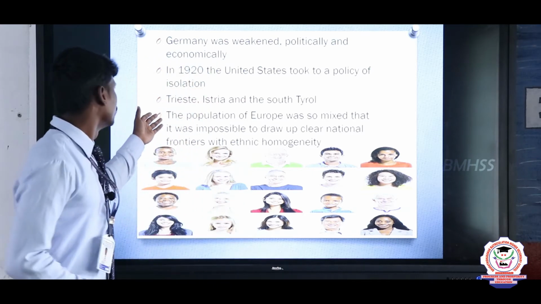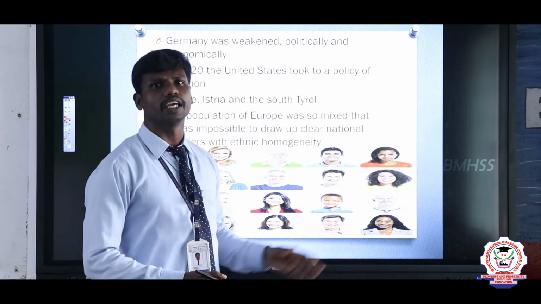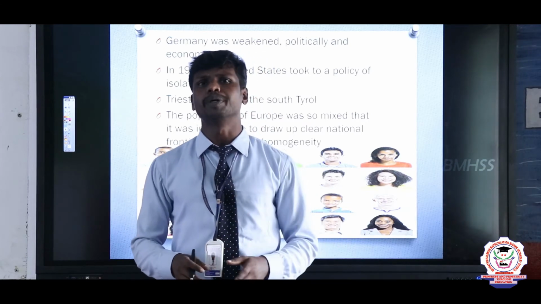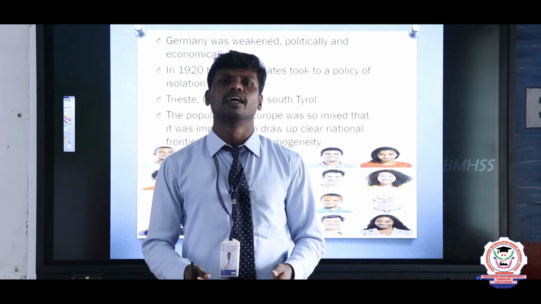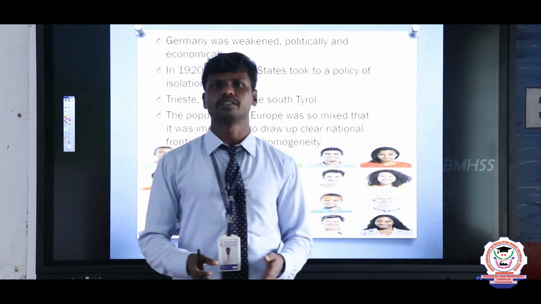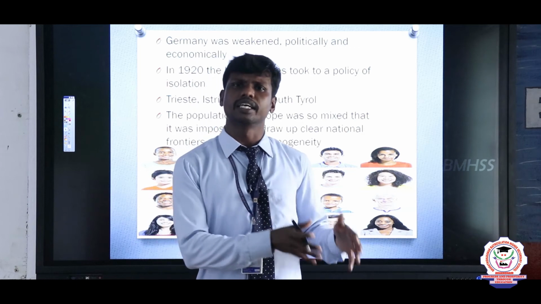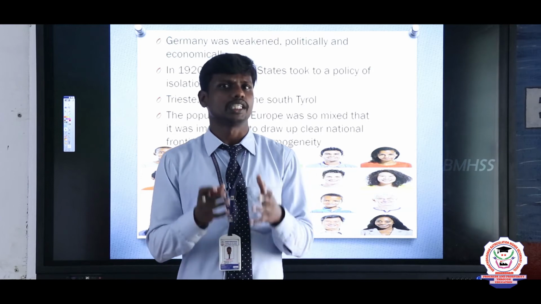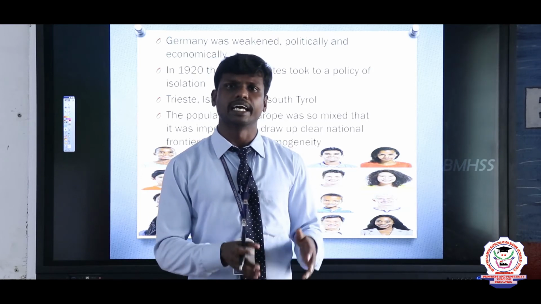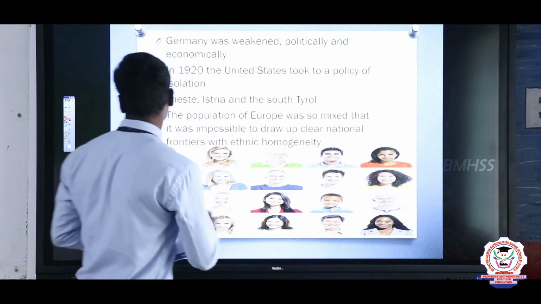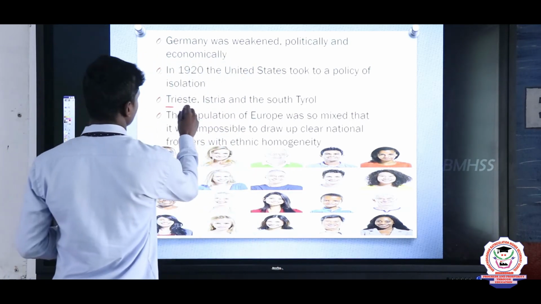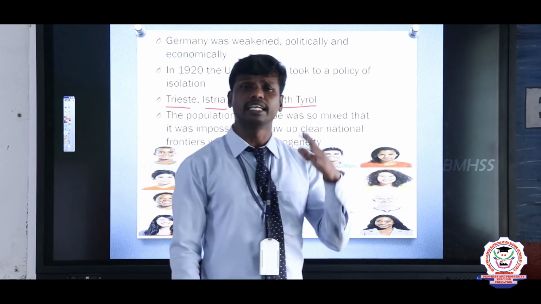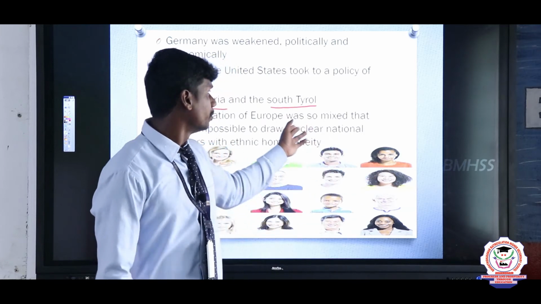And after that, Istria and South Tyrol. These three places were given to the Italian people, but this did not make the people of Italy happy. Why? Because Italy fought on the side of the Allies to get the place of Trentino, but Trentino was not given to the people of Italy. Instead, only three places were given to them, namely Trieste, Istria and South Tyrol. It created disappointment in the minds of the Italian people. So that is very important.